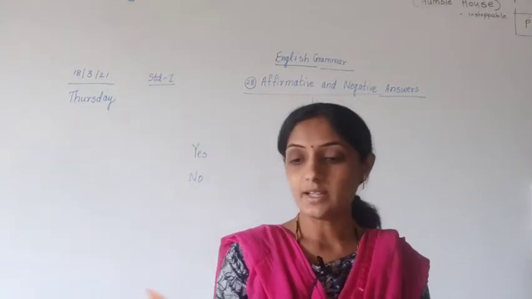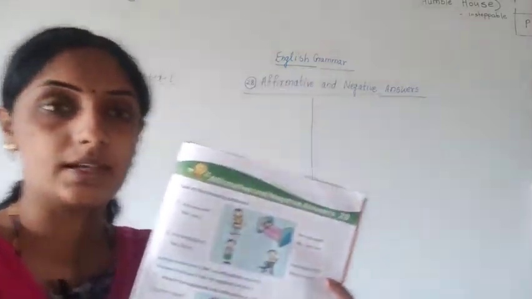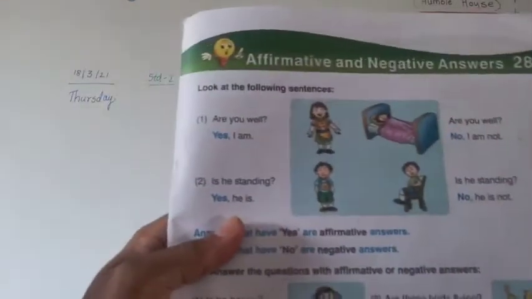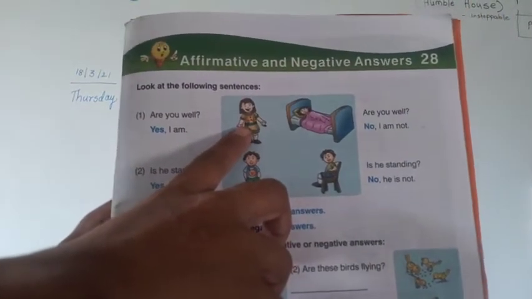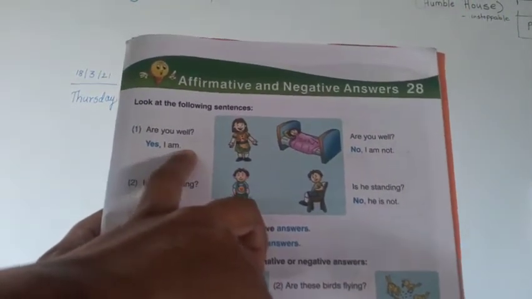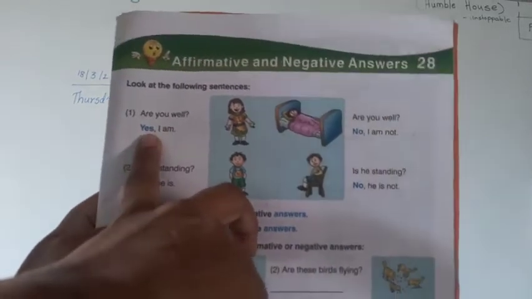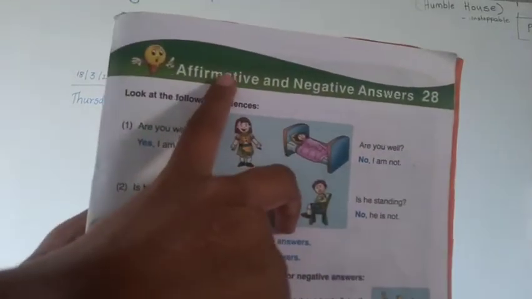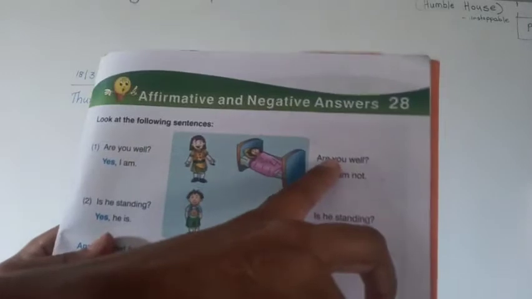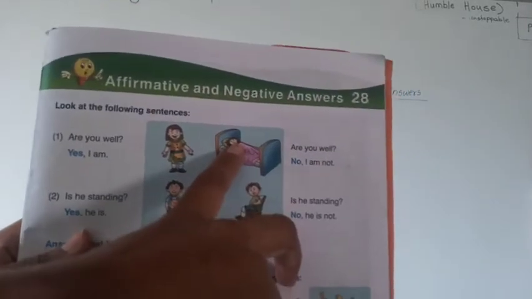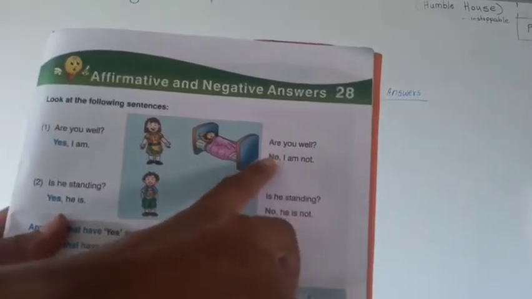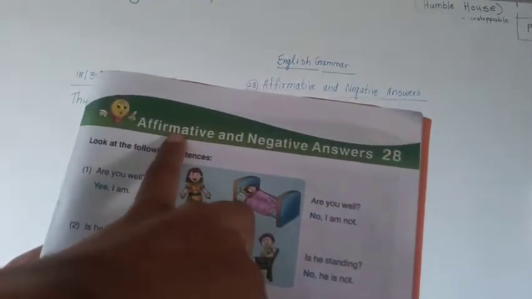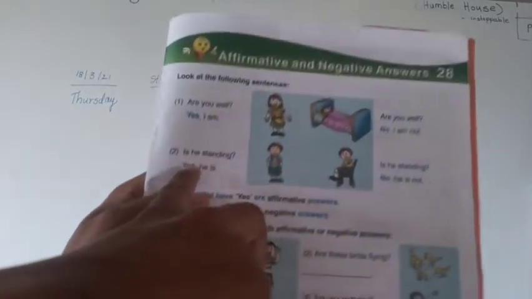Understood? Here some sentences are given. Look at the following sentences. Are you well? The question is asked to a girl. What did she say? Yes, I am. When the answer is coming with yes, then it is which? It is an affirmative answer. Are you well? Now this girl is sleeping in the bed. Are you well? No, I am not. When no is used, then it is a negative answer. Positive answer and negative answer.